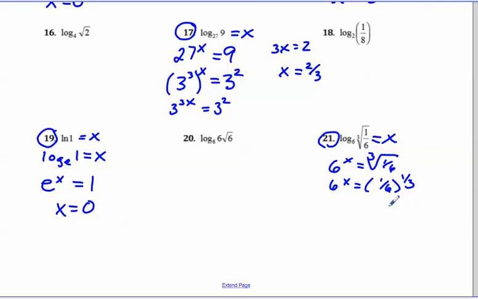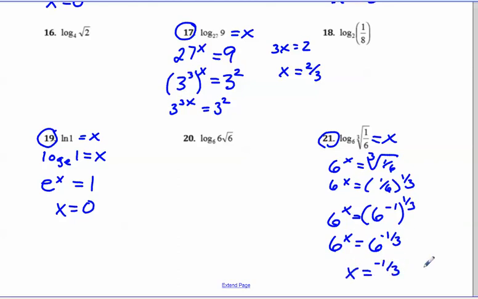And then 1/6 is the same as 6 to the negative 1. So 6 to the negative 1 to the 1/3. If it's power to a power, you want to multiply the exponents. So you get 6 to the x equals 6 to the negative 1/3. And then finally, you can just say your exponents are equal. So x is equal to negative 1/3.